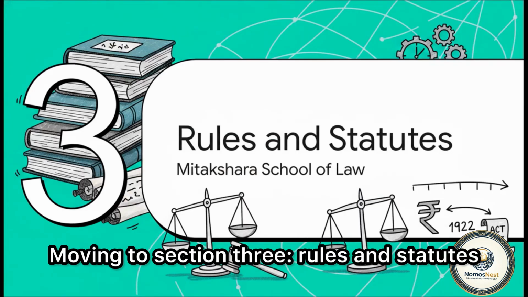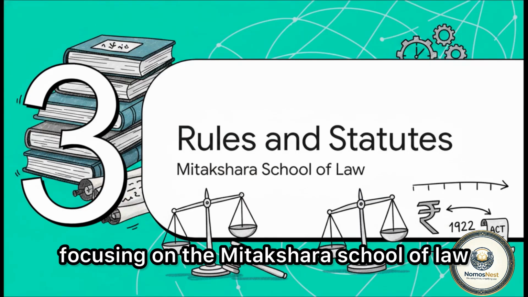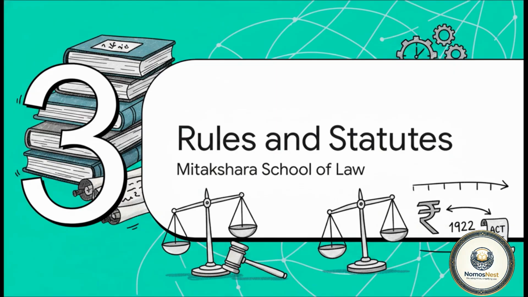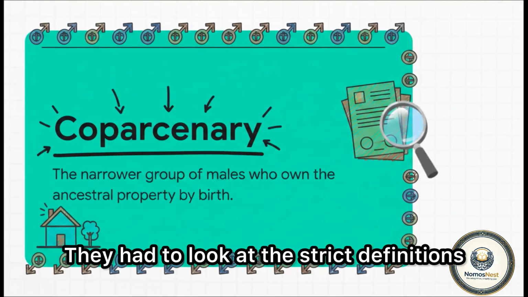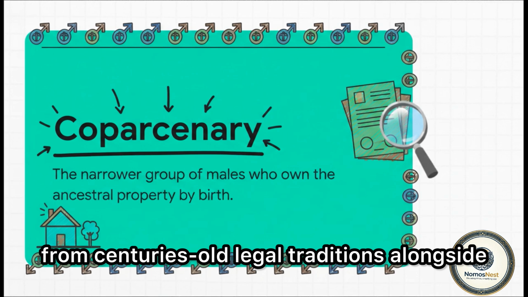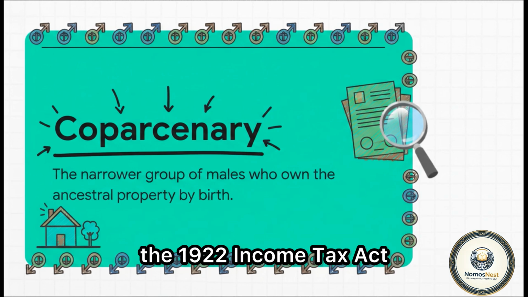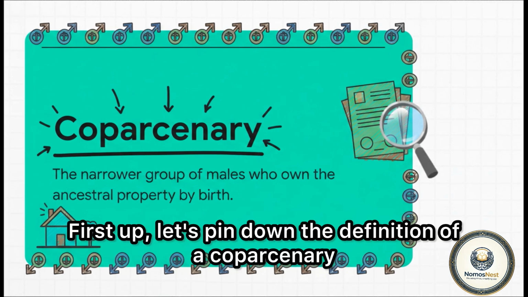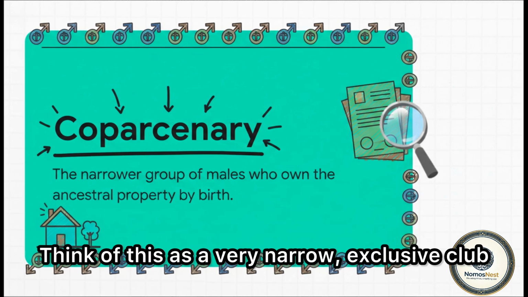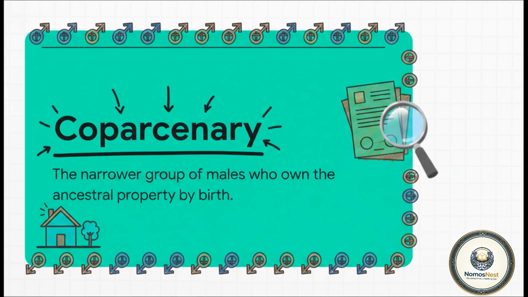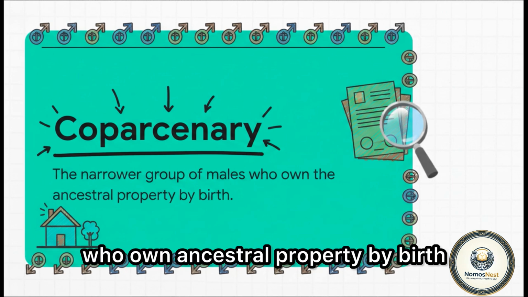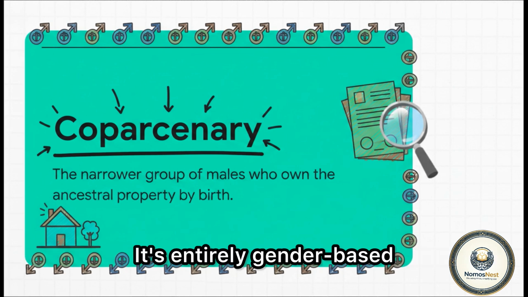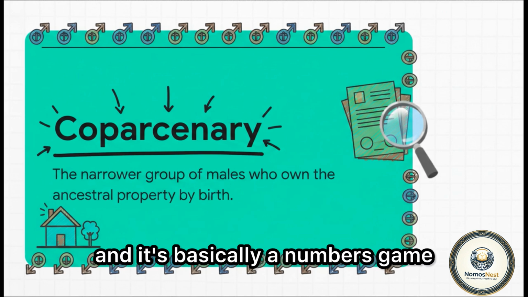Moving to Section 3, Rules and Statutes, focusing on the Mitaksara School of Law. To figure this out, the court couldn't just guess. They had to look at the strict definitions from centuries-old legal traditions alongside the 1922 Income Tax Act. First up, let's pin down the definition of a coparcenary. Think of this as a very narrow, exclusive club. It strictly includes only the males within a family who own ancestral property by birth. It's entirely gender-based, and it's basically a numbers game.